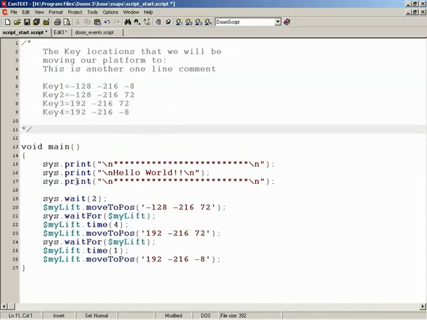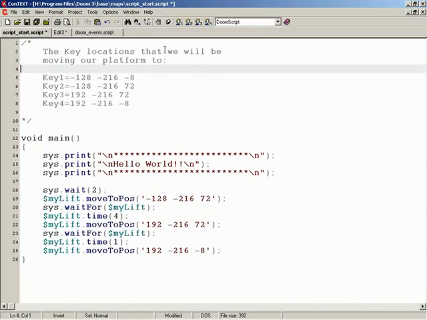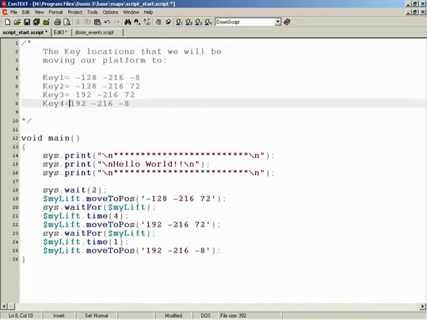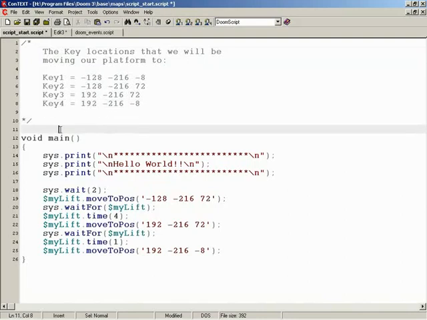Yep. This is a one-line comment though. Here's our key information. By the way, this is a comment. There you go. The key locations that we will be moving our platform to. Key 1, key 2, key 3, key 4. And maybe make that look a little bit neater as well. And something like that. Okay, now single line comments can be great also in troubleshooting code.